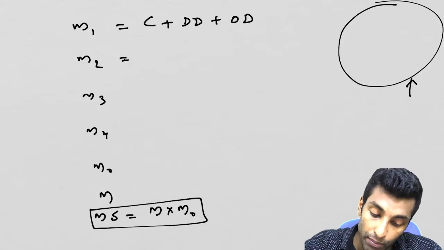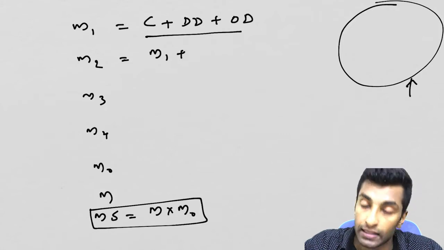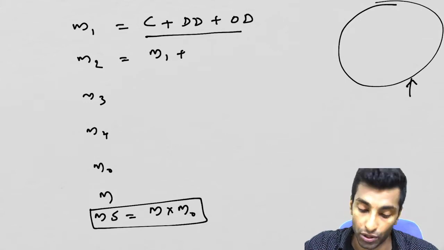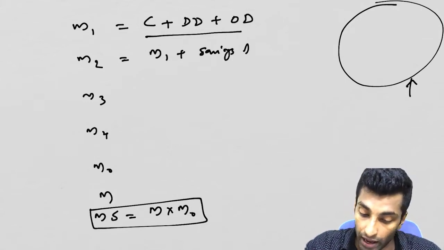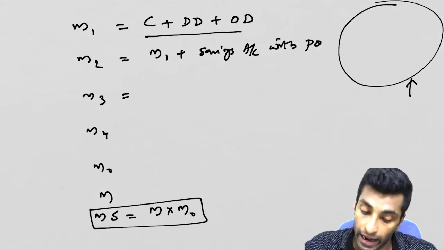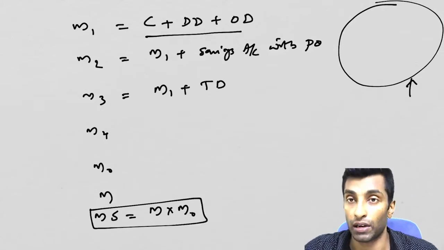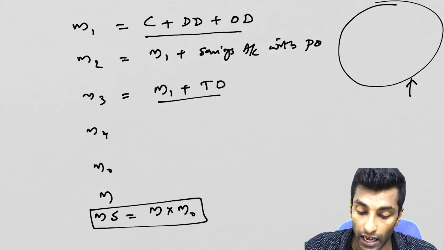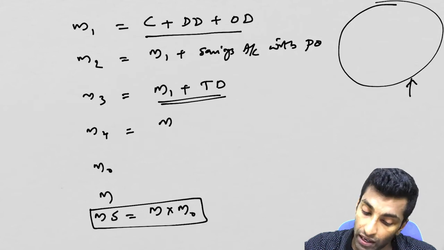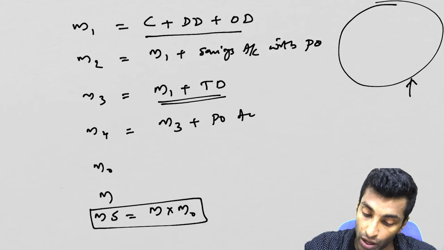So M2, what is M2? In M2, this entire M1 portion will come plus savings deposits in the post office, savings accounts with post offices. M3, what all things will come? Entire M1 will come, the same three, plus the time deposits. So M1 plus time deposit. Then M4: entire M3 will come plus the entire post office accounts, PO accounts.